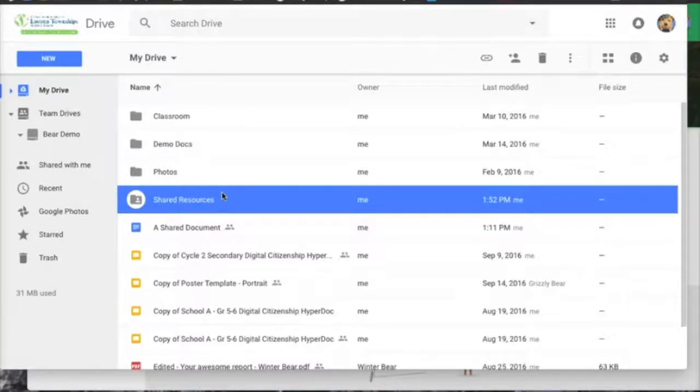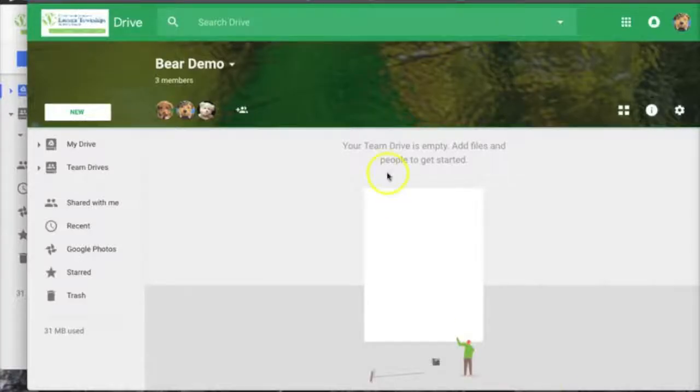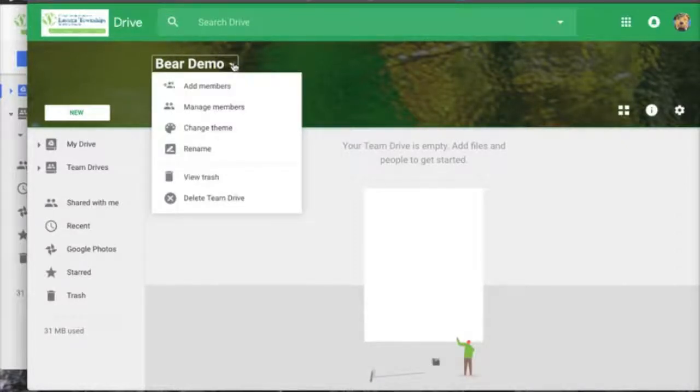Another concern with sharing a folder of resources with a team in My Drive is that if given editing privileges, members can delete or move files from the folder so that others lose access. On the other hand, giving members only view access prevents them from contributing files to the folder. With team drives, extra controls are available to ensure that files do not get accidentally deleted or moved by team members, while still allowing them to be contributors.